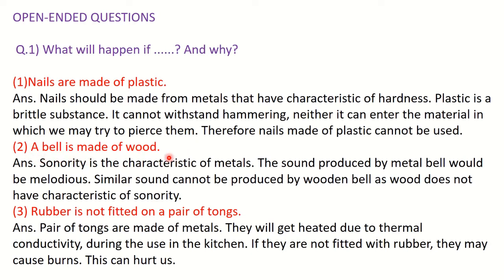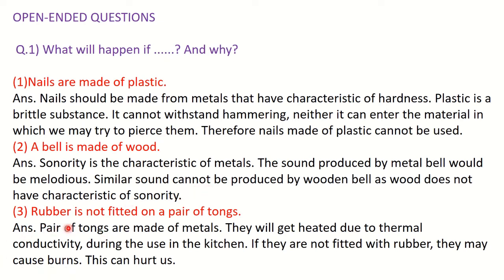Second, a bell is made up of wood. What is the use of a bell? We produce a ringing sound by using a bell. So sonority is the property of metals. So ideally the bell should be made from metals. But if we make it from wood, then we do not get that characteristic of sonority. We cannot hear that ringing sound here.